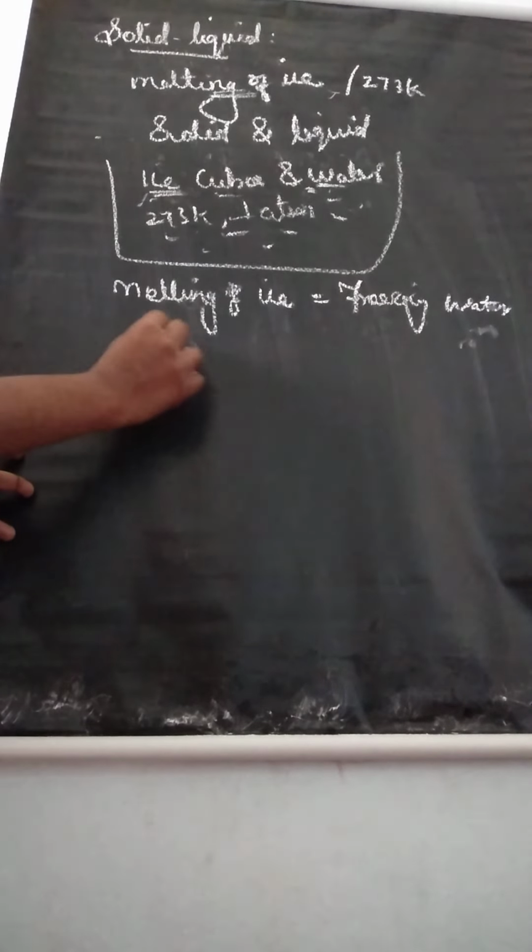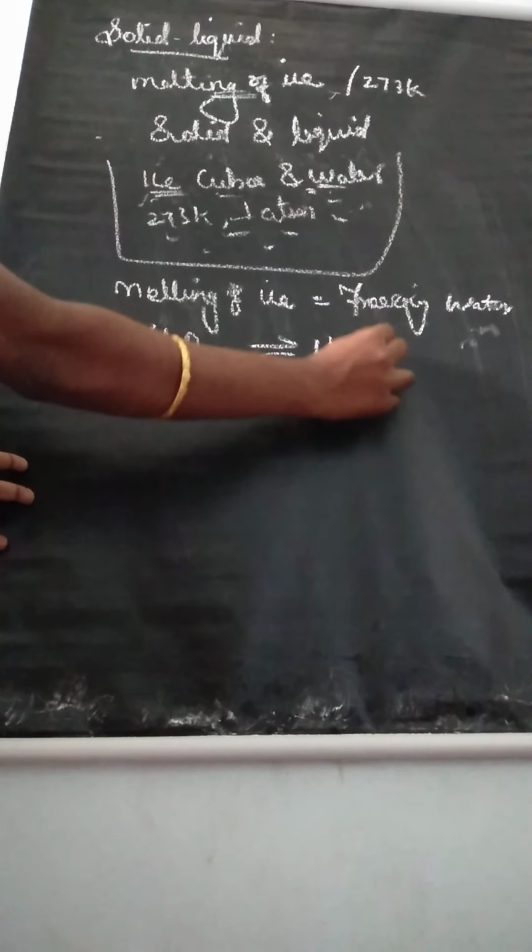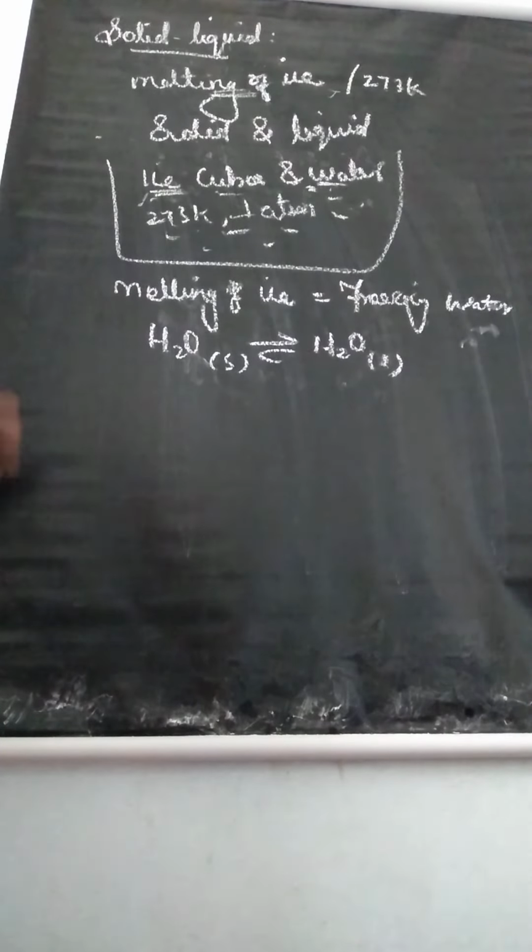At equilibrium, these two processes are equal. Melting of ice is equal to freezing of water. Understand? So water molecule solid is converted to water molecule liquid. Ice is converted to water.